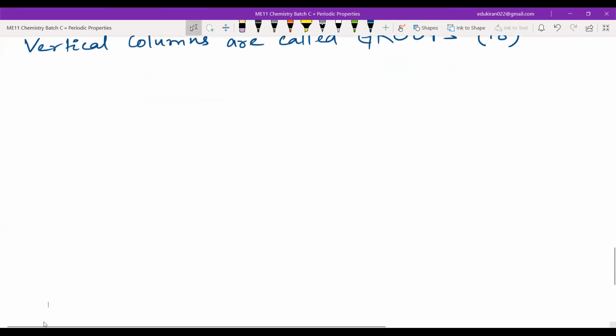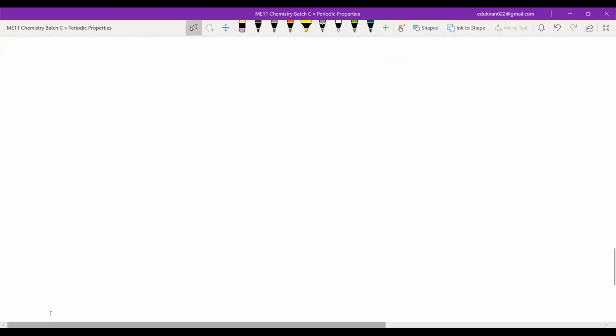Now first, we will learn about the electronic configuration of elements in periods.